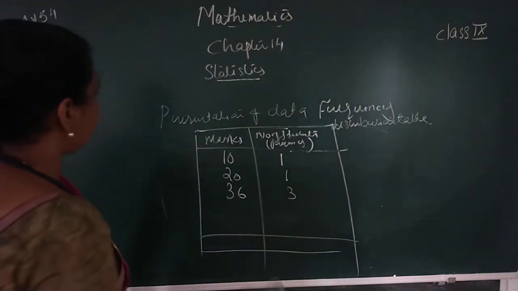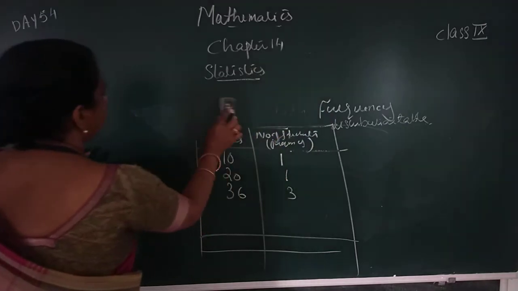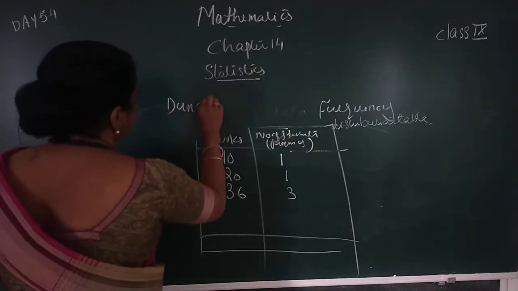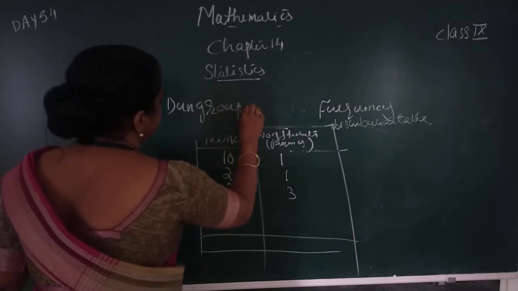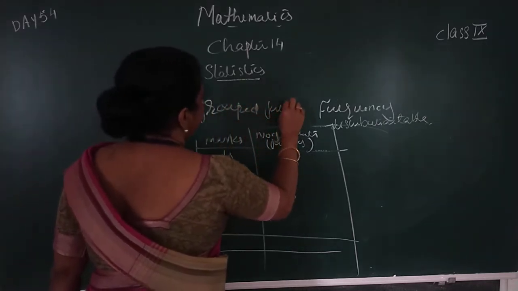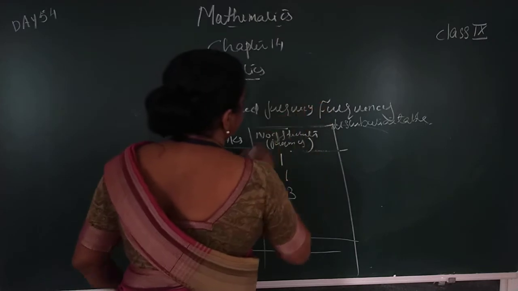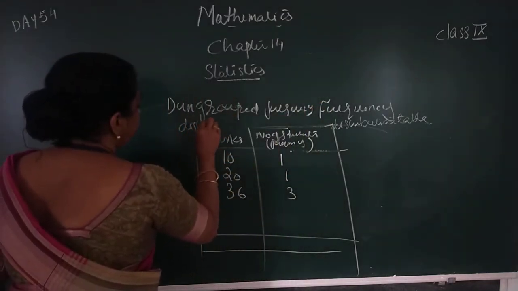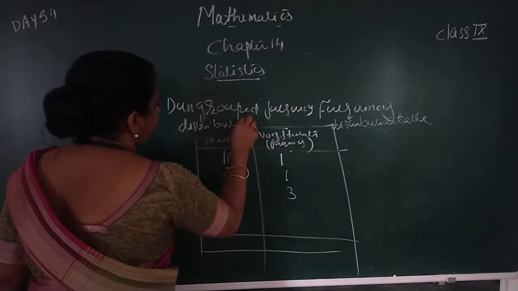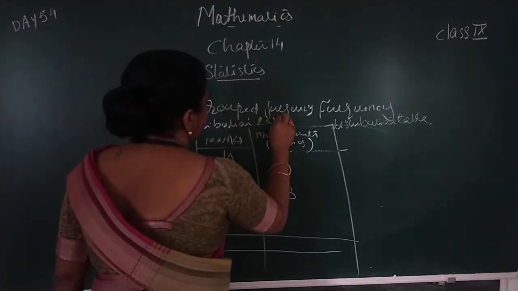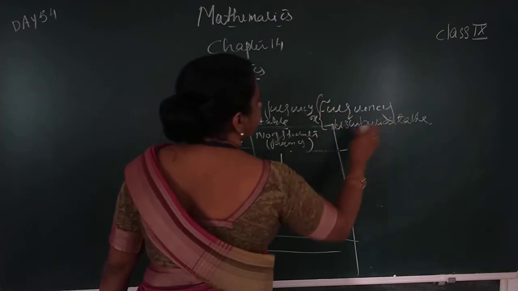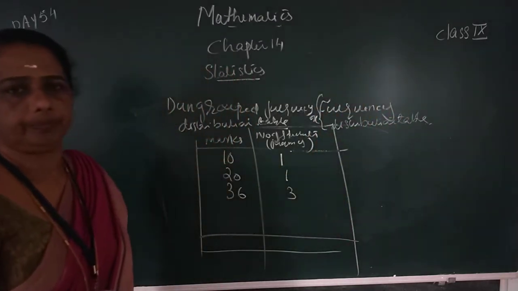So, to represent the given data, the first method is the ungrouped frequency distribution table, or simply we say the frequency distribution table.